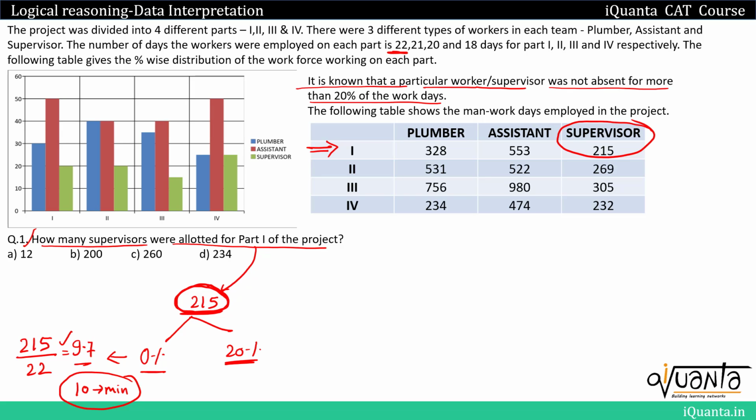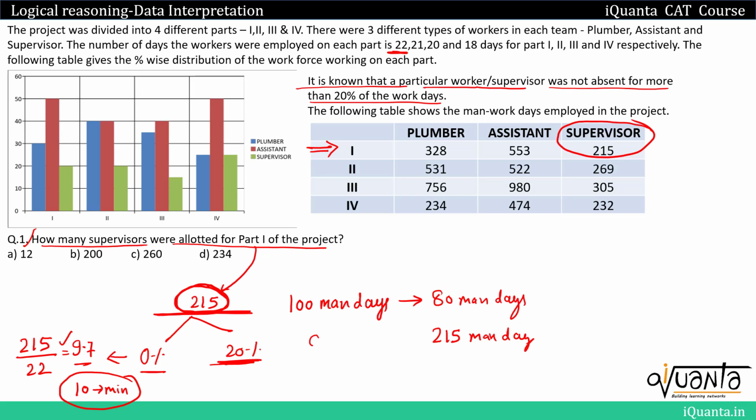So if we assume that 100 man days is the total work that is supposed to be done, in that case due to 20% absenteeism, only 80 man days will be the work that will be completed. And this 215 man days that we have over here, this is also the work after 20% absenteeism. So we'll write it down just after 80 over here, because it will also be equivalent to the work due to 20% absenteeism. So 215 man days will be the work due to 20% absenteeism.